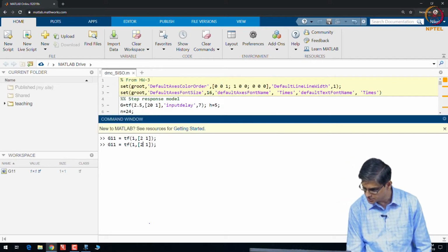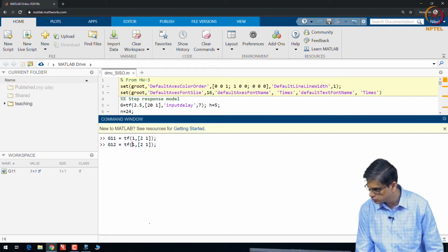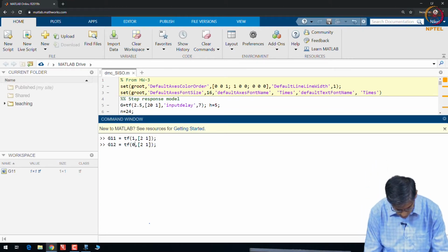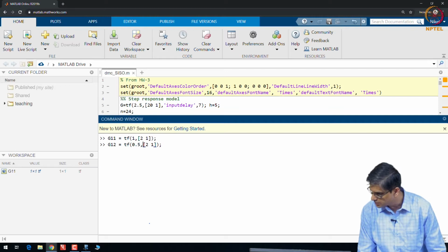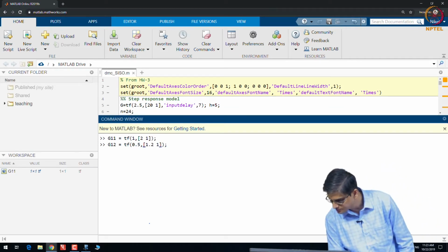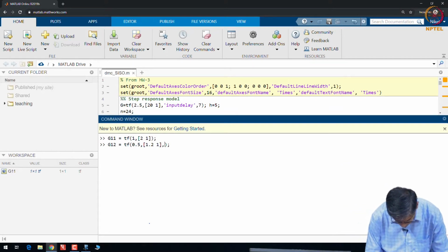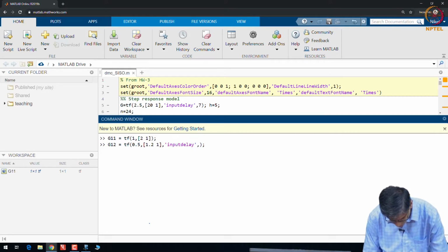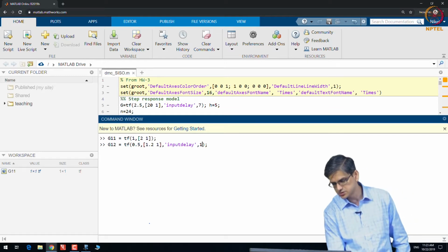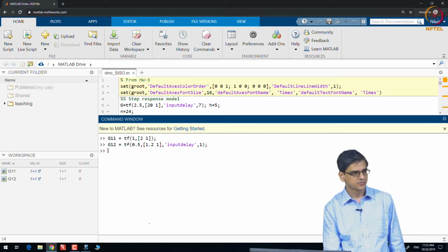Okay, and let us say G12 was 0.5 divided by 1.2 s plus 1 and e to the power minus s, let us say. This makes it G12. Okay.